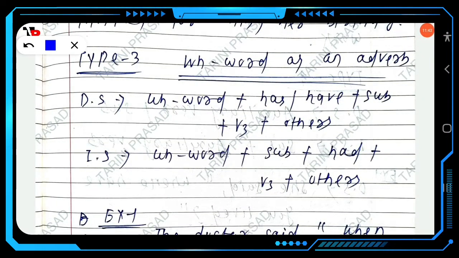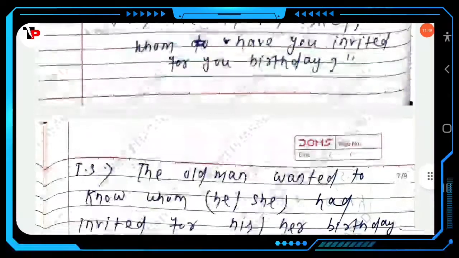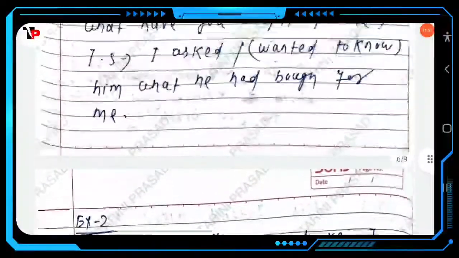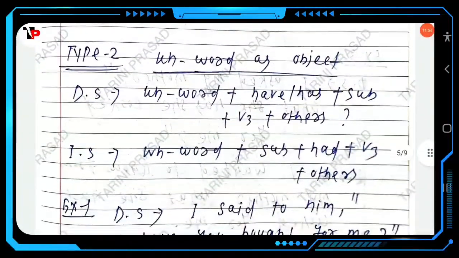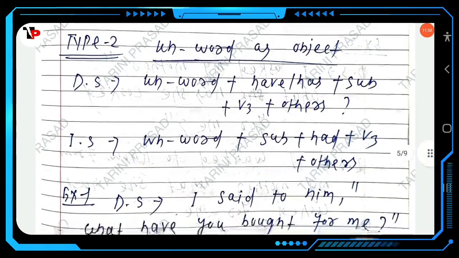Then next, type 3: WH word used as an adverb. You know, WH word plus has or have plus subject plus V3. Type 3 is just similar to type 2.